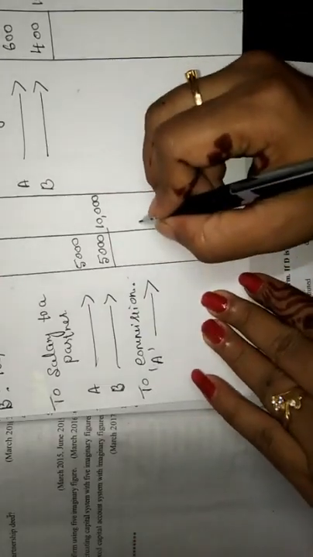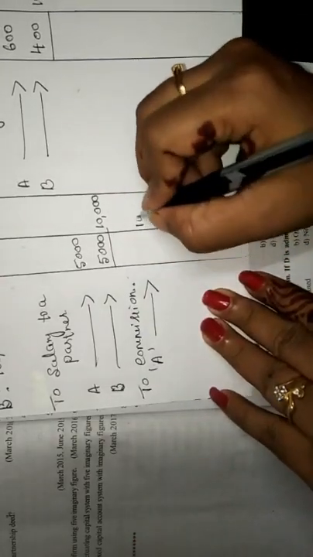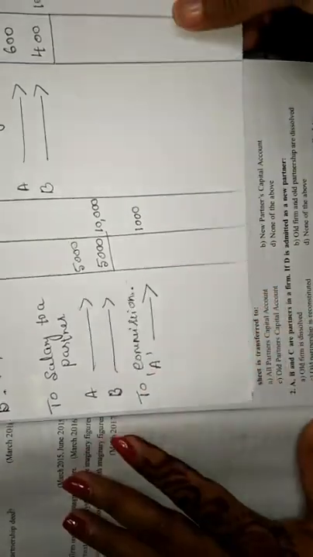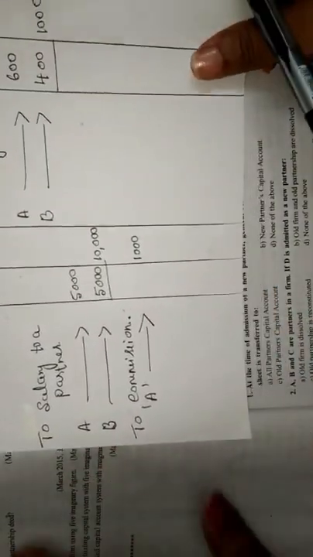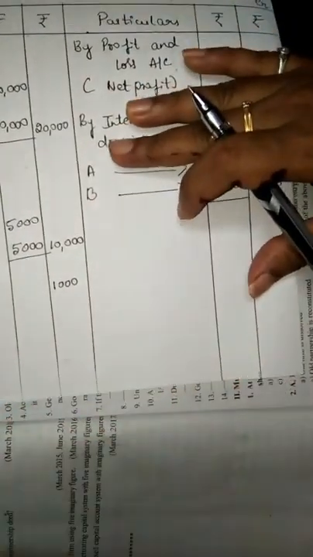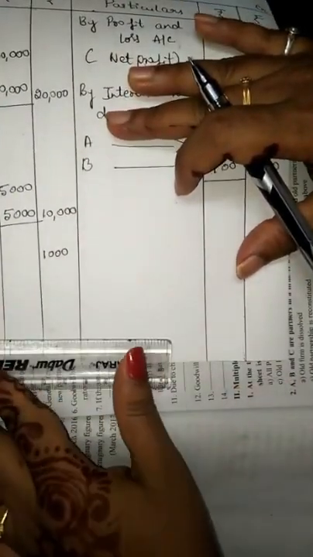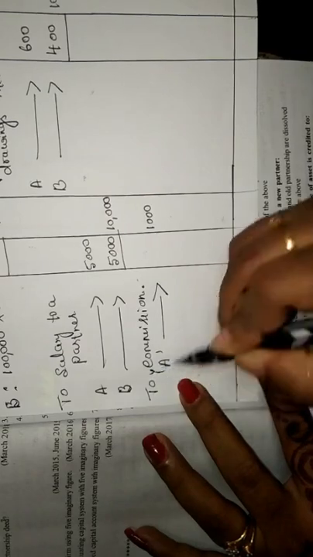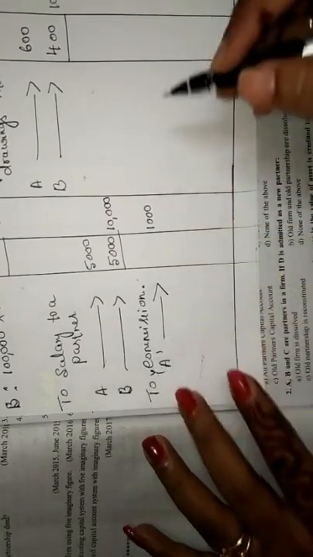Here I consider it as 1,000. Now I'll do the total. Draw the line for total. So it is to A's commission, which I have taken as 1,000.